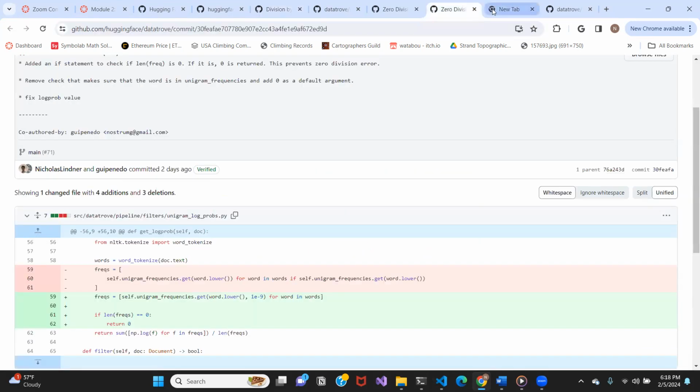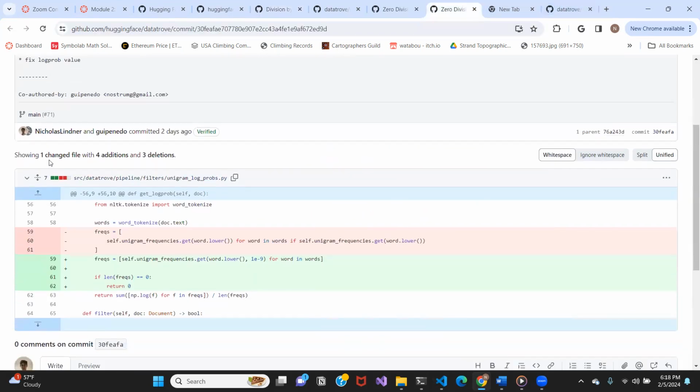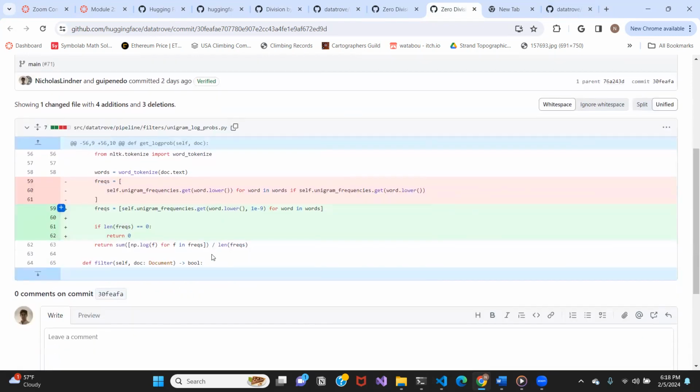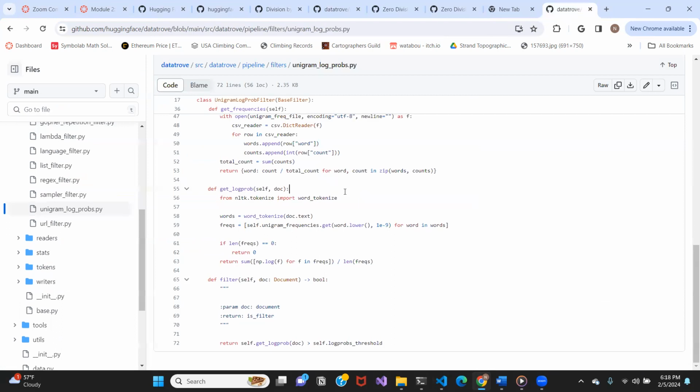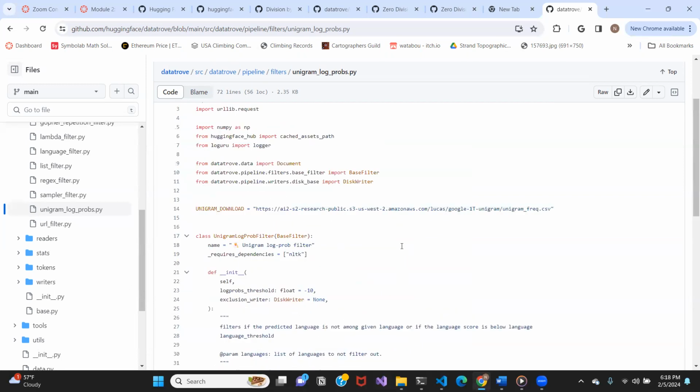So now if you go here, it just shows the changed files with the additions and deletions committed by me and this guy. And then now this is like the updated file. It shows the changes that were made. Everything's looking good. So yeah, that's basically my open source project contribution.